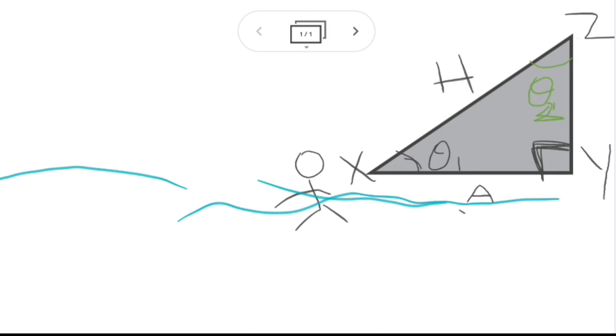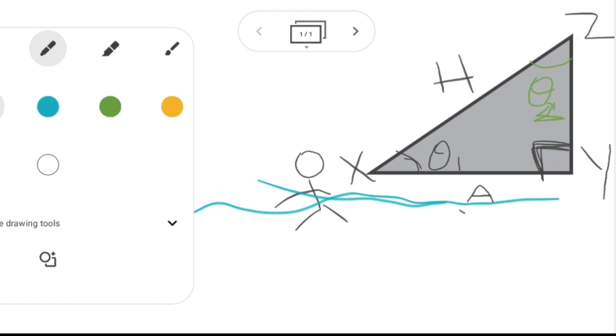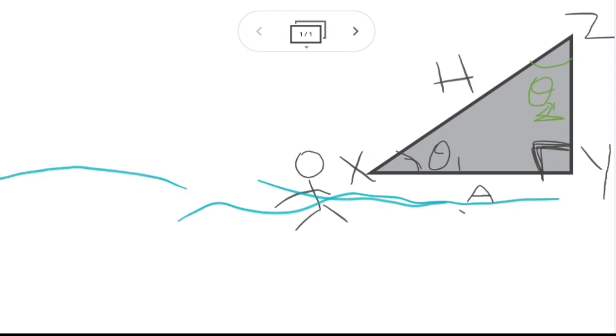Now the second topic was ratios. So let me quickly clear everything that is here. Okay, let's continue with the same. I'm going to choose a pen that is black in color. Ratios. So when you compare the opposite side of, let us just pick up this angle. I'm going to erase the green angle to avoid confusion. Okay, let's stick to the black angle.